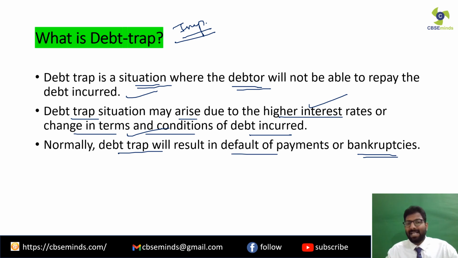So over here, what is happening? People are caught in a trap whereby they will have to think of other possible means to repay the amount that they had taken as loan from the banks or from the money lenders, from the persons who had given them the amount of money. Clear? Sometimes they will also default in the payments.